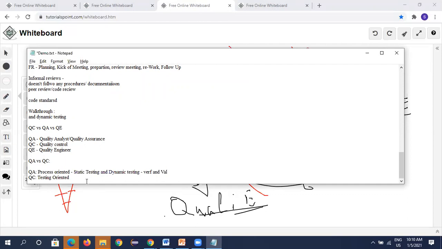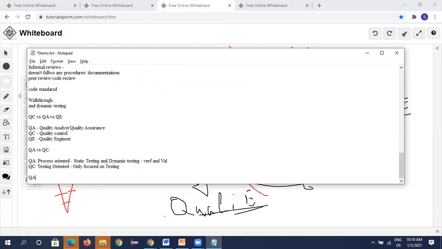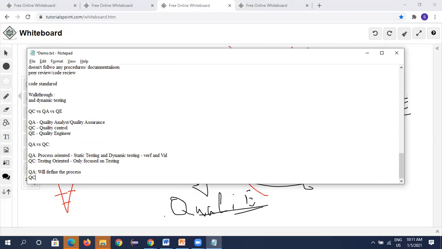In QC it is only testing. Next, QA will define the process, whereas QC will implement the process.